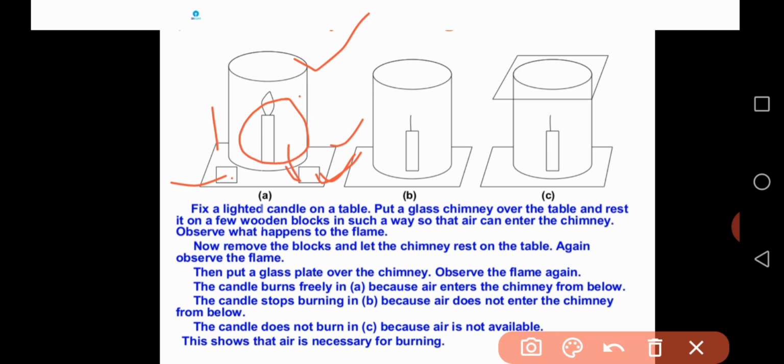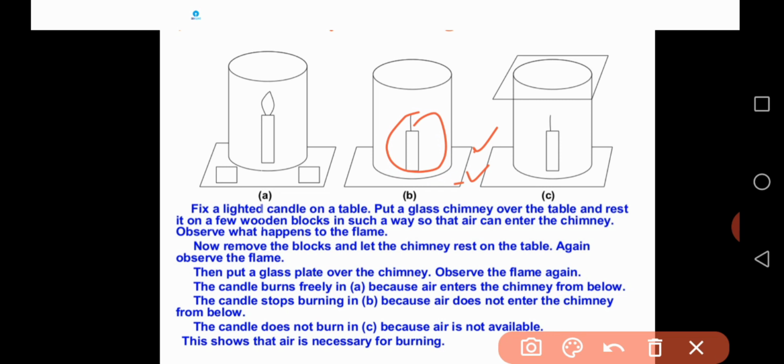Through that gap below, air is entering the chimney, so the candle is going to burn using that air. Then observe what happened to the flame. Now remove the blocks. So you have to take one more table here. This is the table. Next you take a lighted candle, and you put this glass chimney over the candle on this table.